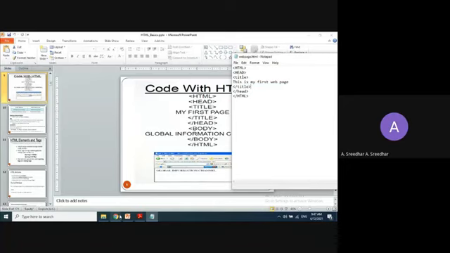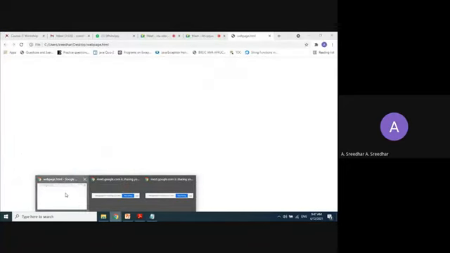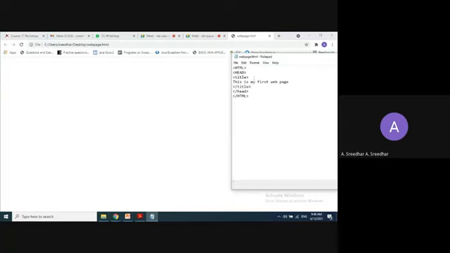And just visit that web page. Just click on refresh here, or reload the web page, or you can simply use F5 also. Yes, I'm going to reload the page. I'm going to refresh my web page so that it updates with the code which you have written in this notepad.